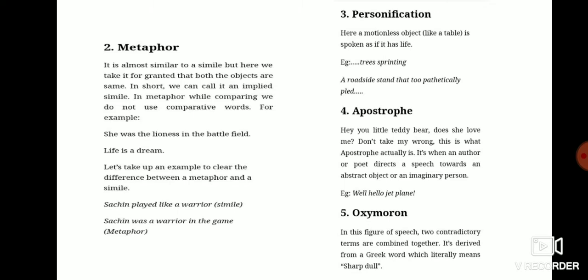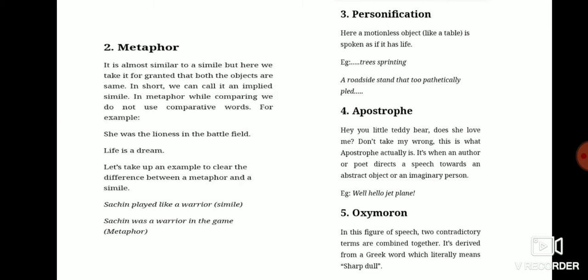Fourth is the apostrophe. Hey, you little teddy bear, does she love me? Don't take me wrong. This is what apostrophe actually is. It's when an author or the poet directs a speech towards an abstract object or an imaginary person. Well, hello jet plane. This is the apostrophe.